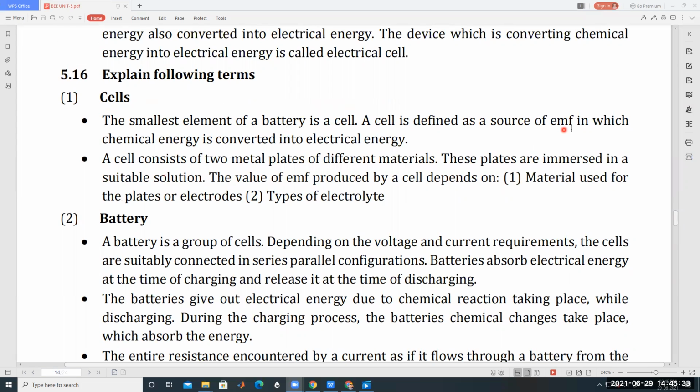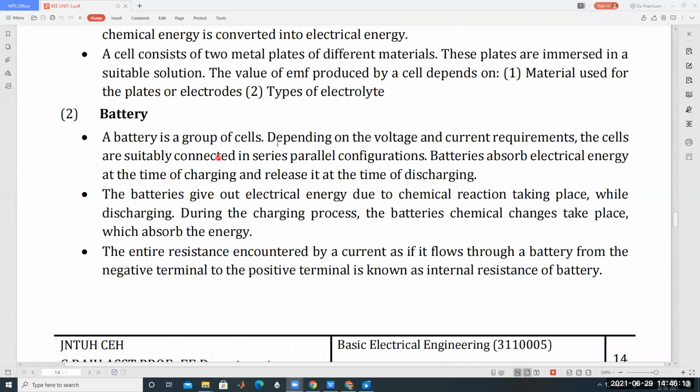A cell is defined as the source of EMF in which chemical energy is converted into electrical energy. A cell consists of two metal plates of different materials. These plates are immersed in a suitable solution. The value of EMF produced by a cell depends upon the material used for the plates or electrodes, which are called anode and cathode, and the type of electrolyte. This is about cells.